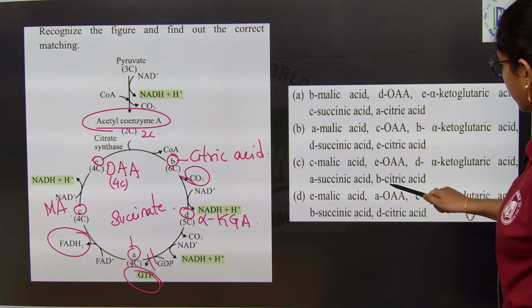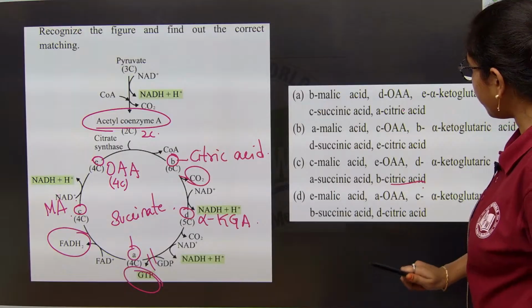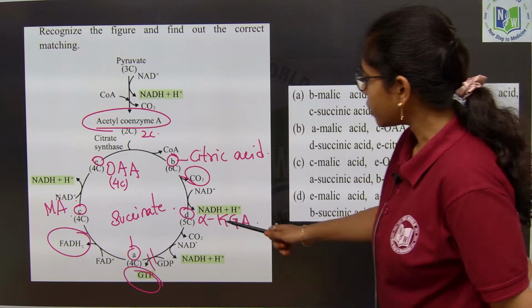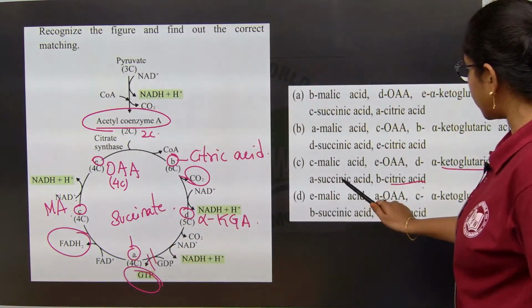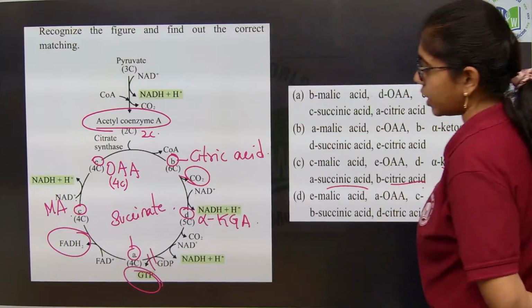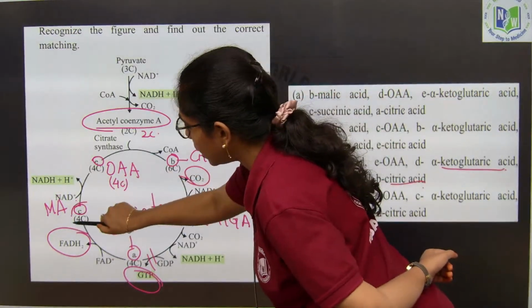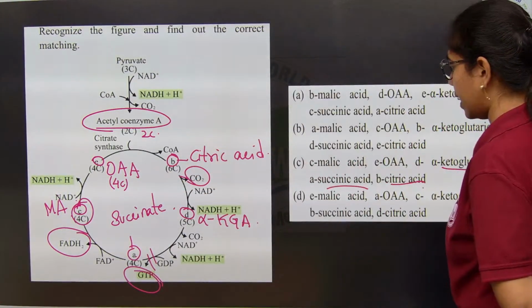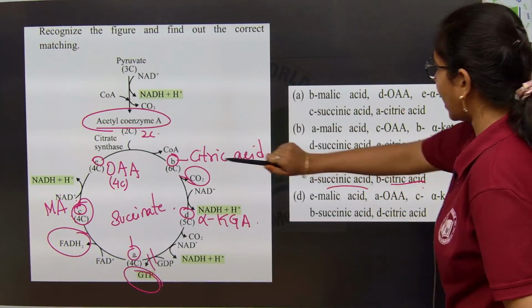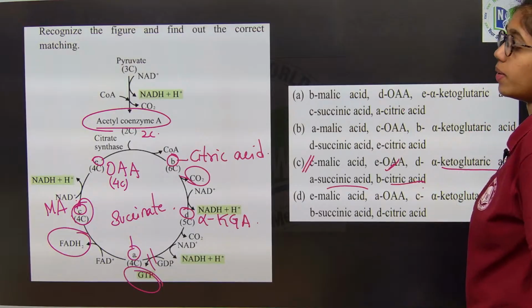Citric acid, and then D will be what? Alpha ketoglutaric acid. Yes. And next, A is succinic acid or succinate. C will be what? NADH. Before the NADH is released, it is of course fumarate or malate, anything is fine. So, C will be fumarate or malate, and E is of course oxaloacetic acid.